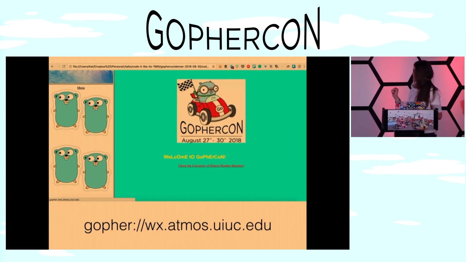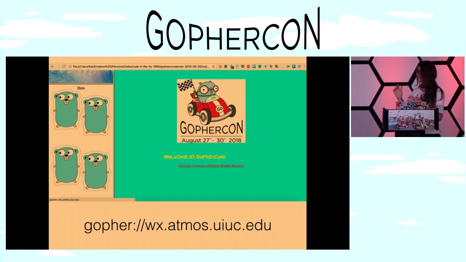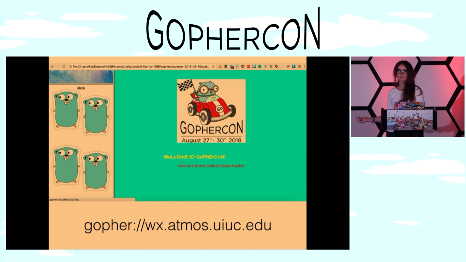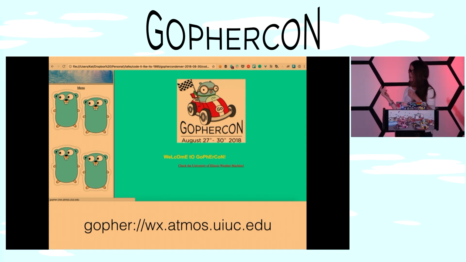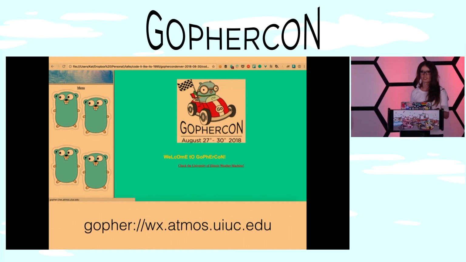And then Gopher, which is a protocol which then was kind of overtaken. It came out at about the same time. It's considered to be the predecessor of the World Wide Web, and HTTP just turned out to be more popular. So HTTP took over in the late 90s. But Gopher came out in mid-1991, and it's basically a different protocol to share files and documents. And I just thought it's fun because it's called Gopher. So the only website that today serves Gopher files is the University of Illinois, and they just serve weather forecasts. So I put a link to that.